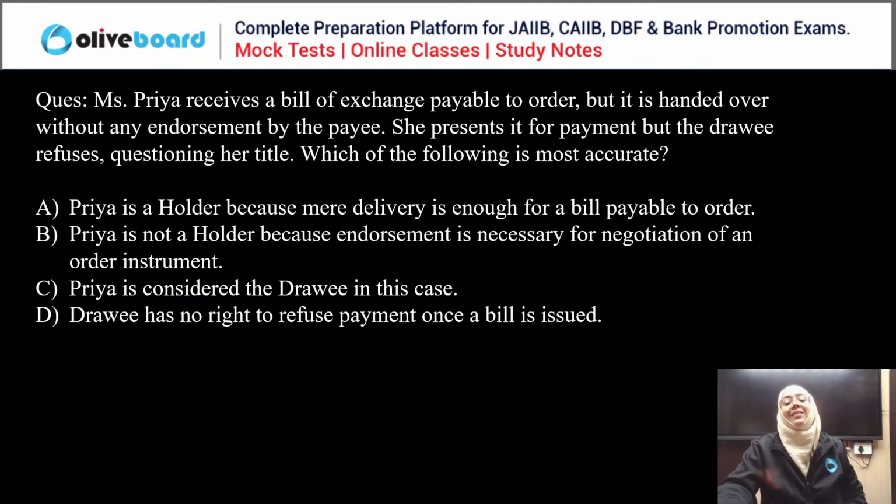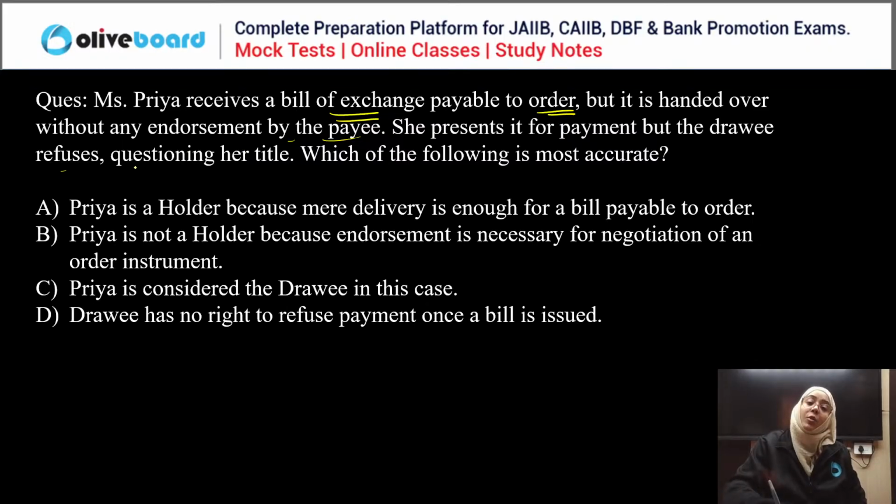Next question. Miss Priya receives a bill of exchange payable to order, but it is handed over to the payee without any endorsement. She presents it for payment, but the drawee bank refuses, questioning her entitlement. What is the most accurate statement? Priya is the holder because mere delivery is enough for a bill payable to order. Priya is not a holder because endorsement is necessary for the negotiation of an order instrument. Priya is considered the drawee in this case. The drawee has no right to refuse payment once the bill has been issued.